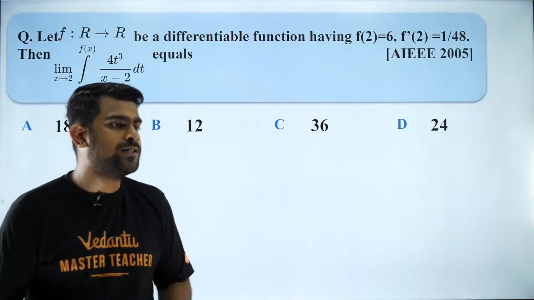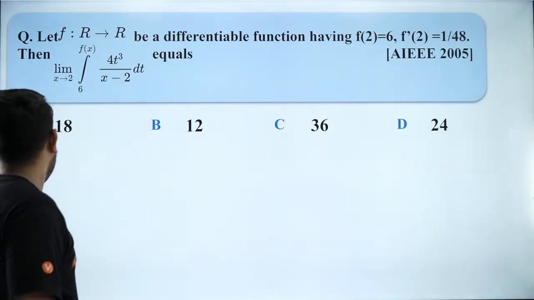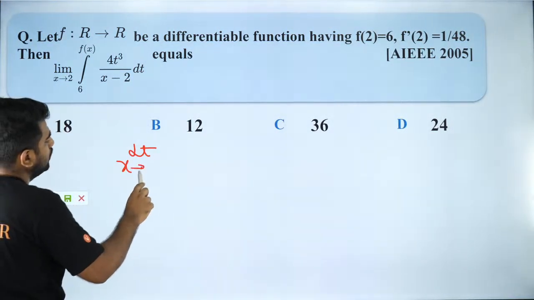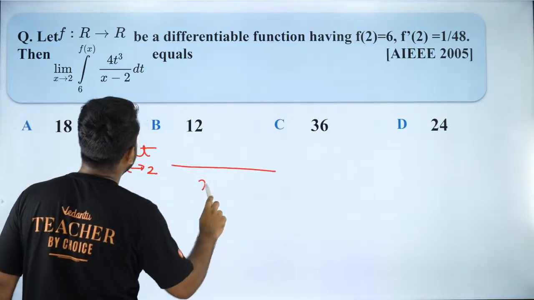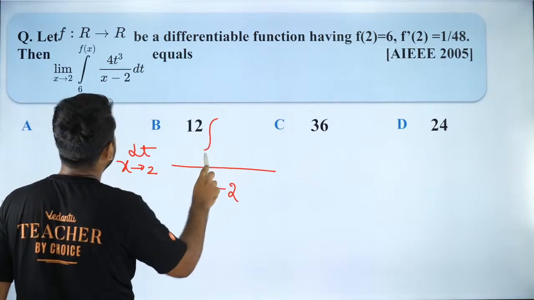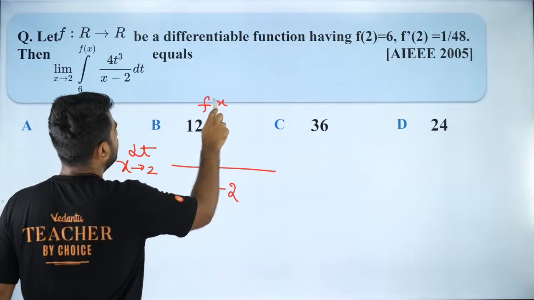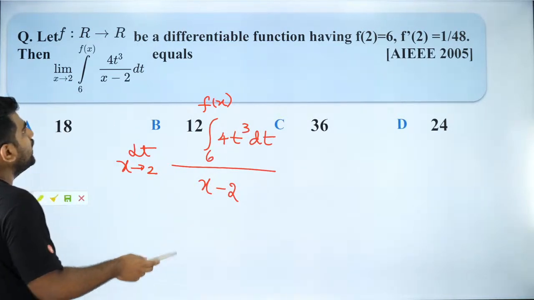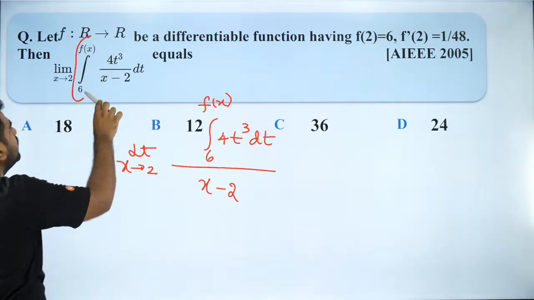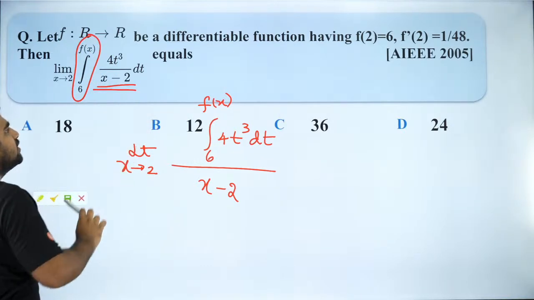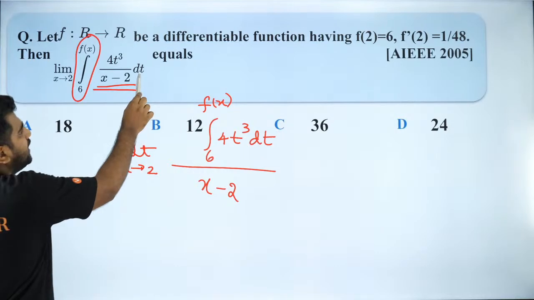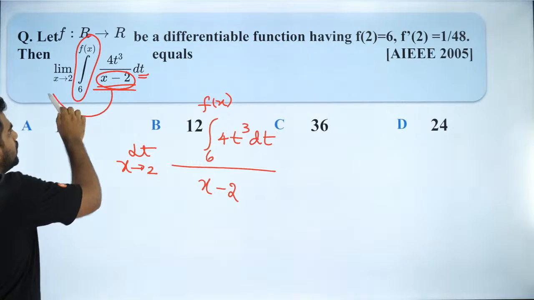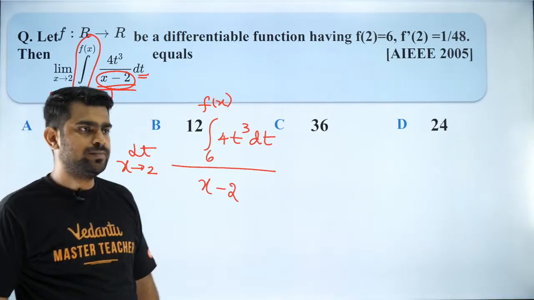Very good, Kiran. That's awesome. So the first step I'll tell you, you can write it as limit x tending to 2, x minus 2 integral 6 to f of x 4 t cube dt. How, sir? Here they gave full integral, sir. You are very conveniently taking this outside because the variable of integration is t, and here I have x minus 2. So I can take it outside. It doesn't matter. Got it?